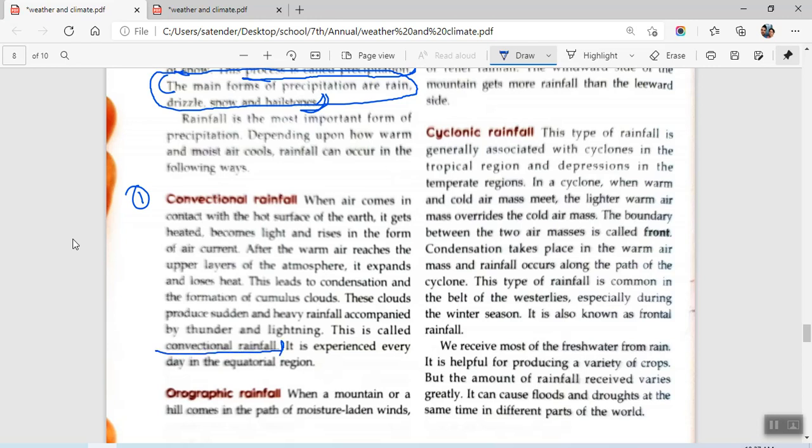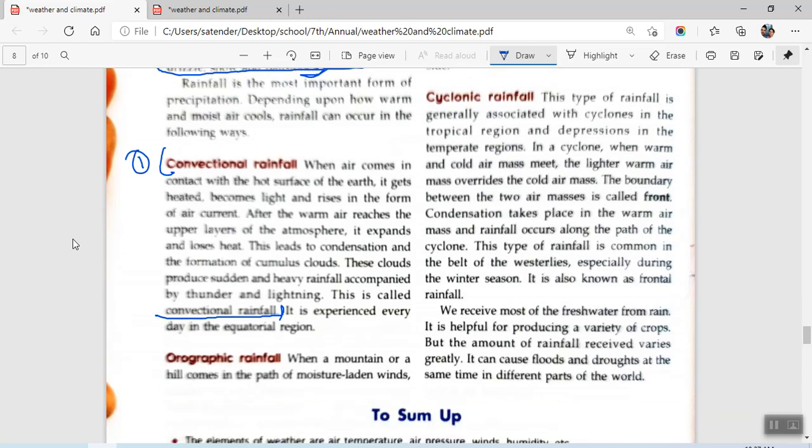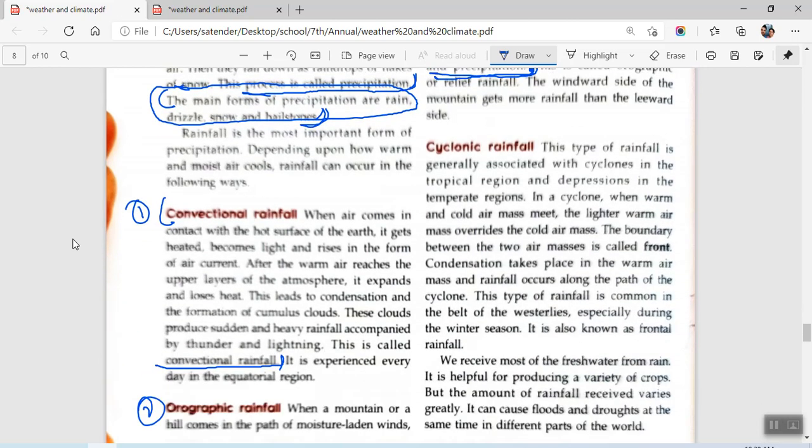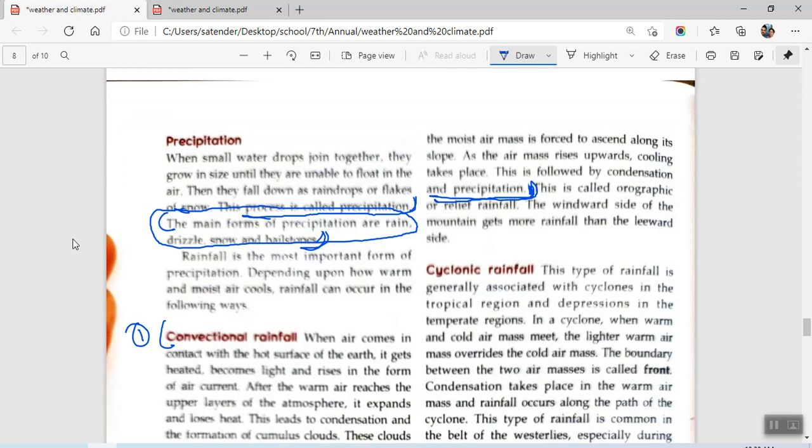This is going to be a little bit longer answer, but if you just understand the process, you'll be able to write the answer in the paper. For conventional rainfall, you will be writing this. For orographic rainfall, you will be writing: when the mountain path and the winds, as the air mass rises up, cooling, this follows condensation and precipitation, till precipitation only. You just put the heading as orographic rainfall and then you write till precipitation.